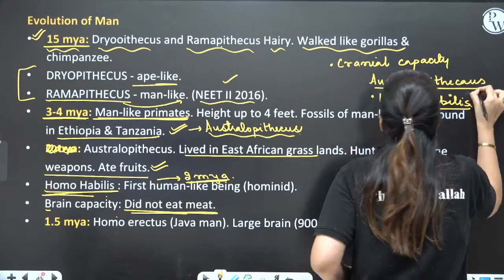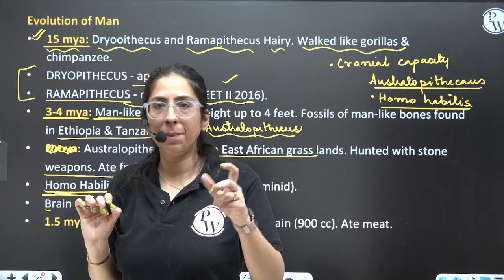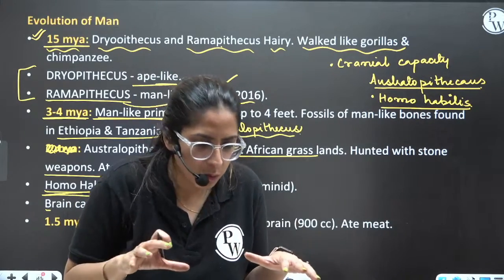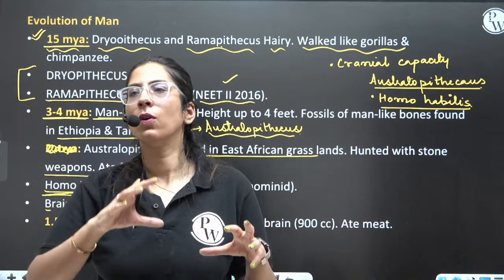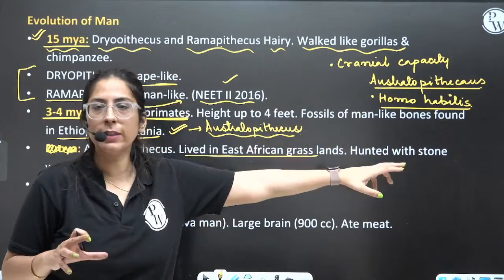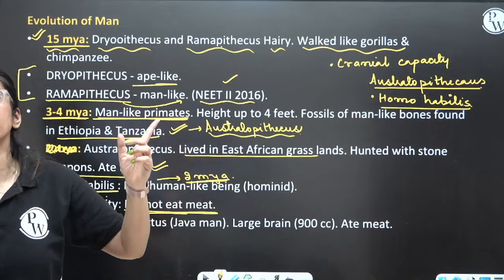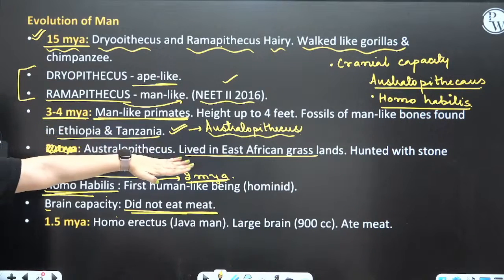Because with time, the development was in terms of bipedal locomotion. Gorillas used to walk like this, but with time they evolved further, in terms of their cranial capacity and various other features. So first comes the Dryopithecus, Ramapithecus, and then the Australopithecus.